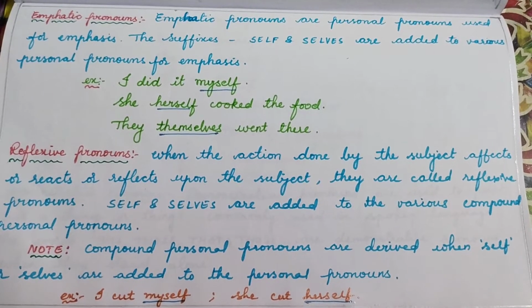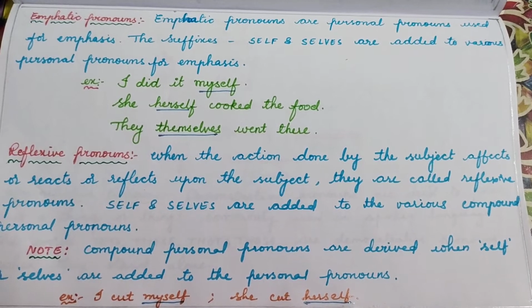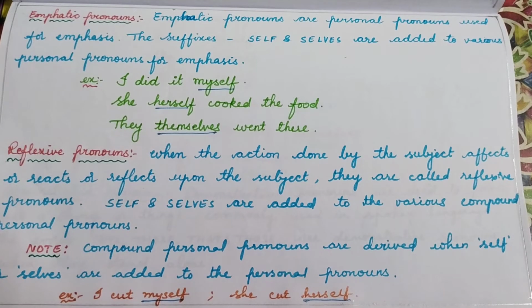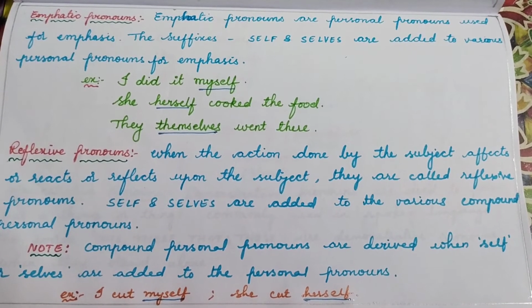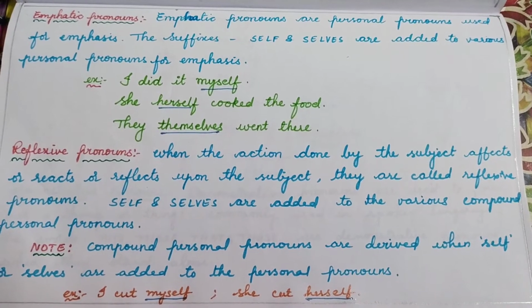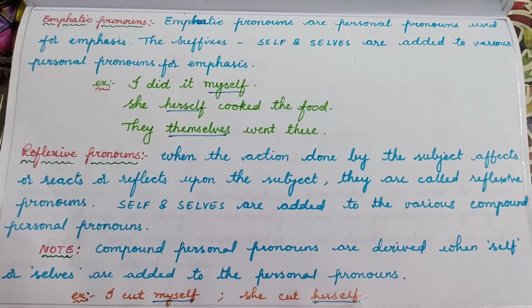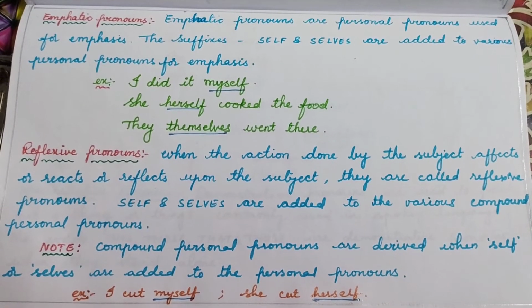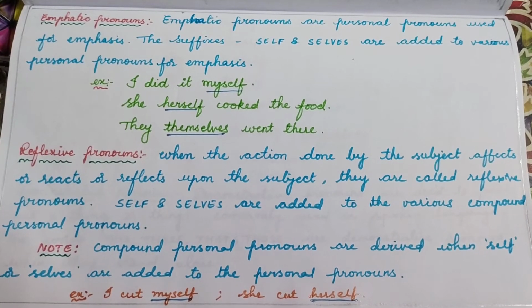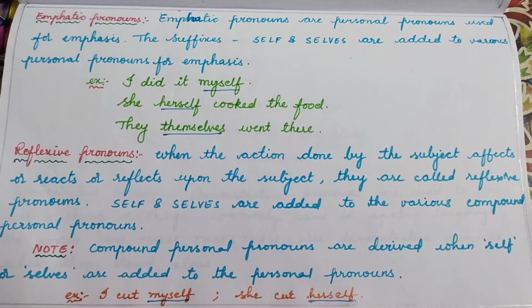Suppose she cut onion, so she is cutting the onion, not her. The subject is not affected by the action. But she cut herself. She is cutting herself. So she is getting the pain. She is getting the injury. So if the action reflects back, or if the subject reacts or gets affected, then it is said to be a reflexive pronoun.